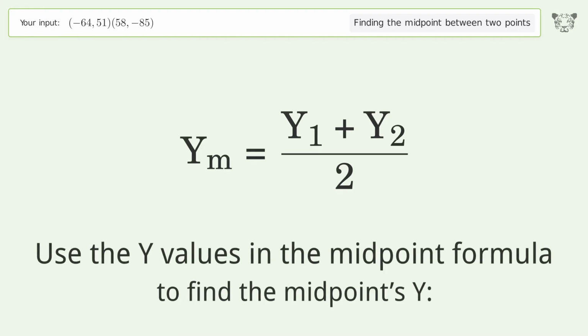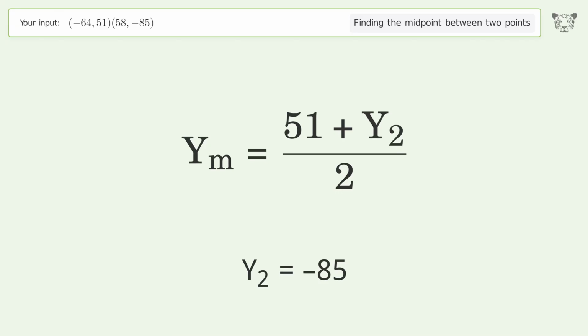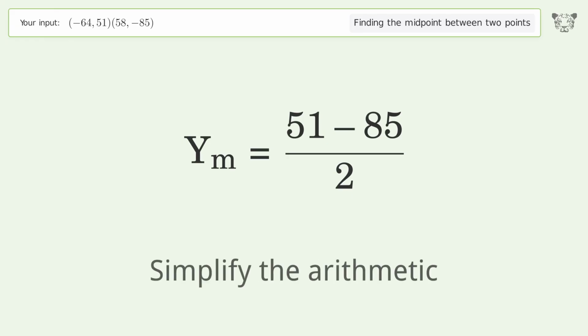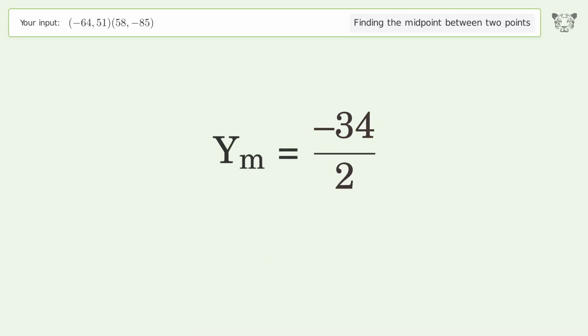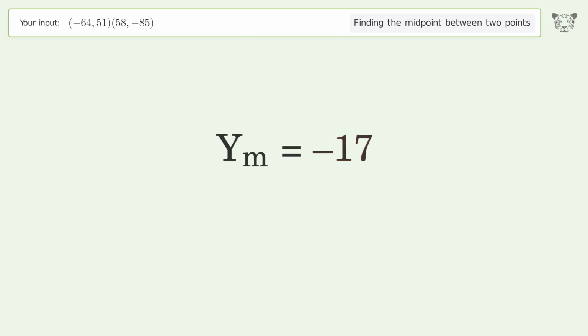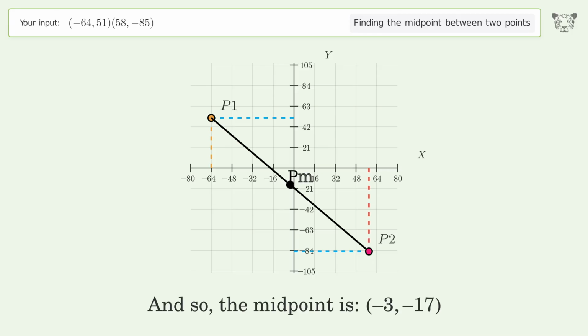Use the y values in the midpoint formula to find the midpoint's y. y1 equals 51. y2 equals -85. Simplify the arithmetic. And so, the midpoint is -3, -17.